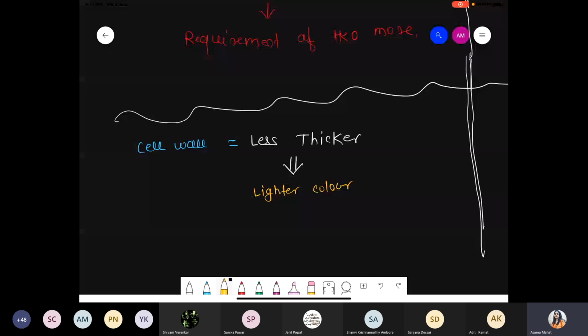On the basis of that, whatever wood gets formed during the spring season, during the favorable condition, that wood is called early wood, or also called spring wood. So we are taking one concept. What is the meaning of early wood? Early wood is also called spring wood. So just see the simple definition: during the favorable condition,